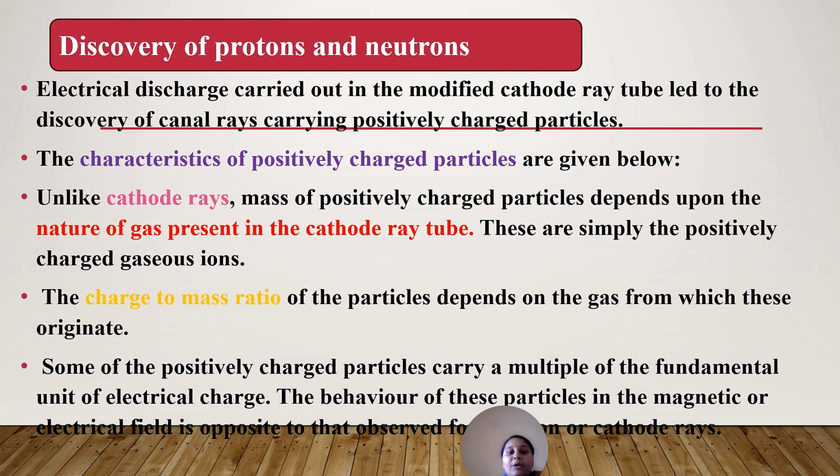But for protons, the positively charged particles, the charge to mass ratio depends upon the nature of the gas from which the particles are obtained. Some positively charged particles carry a fundamental unit of electrical charge, and their behavior in the magnetic or electric field is opposite to that of cathode rays.